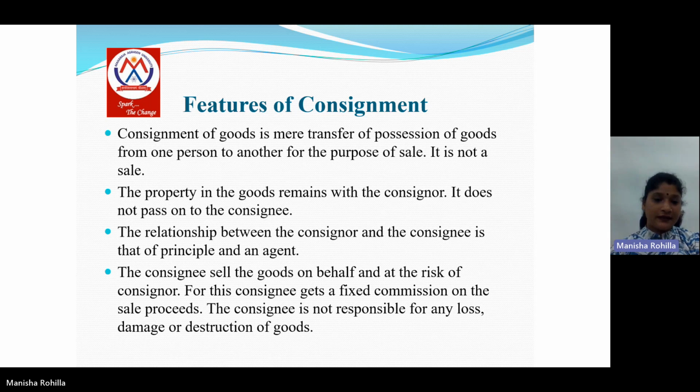The fourth feature is that the consignee sells the goods on behalf of and at the risk of the consignor, and for his services the consignee gets a fixed commission on the sale proceeds. The consignee is not responsible for any loss, damage or destruction of goods.